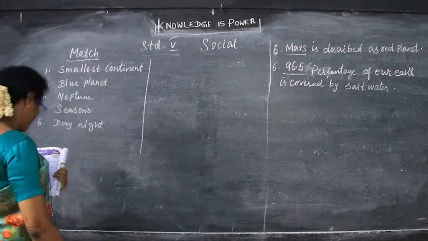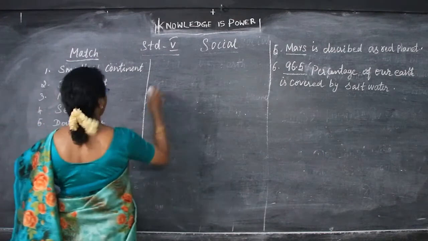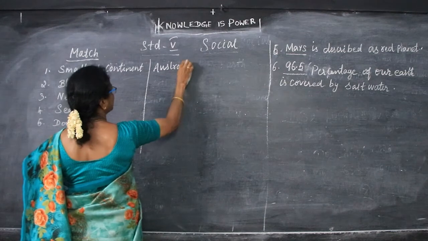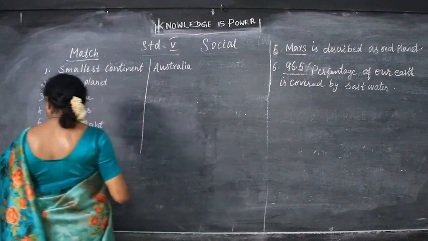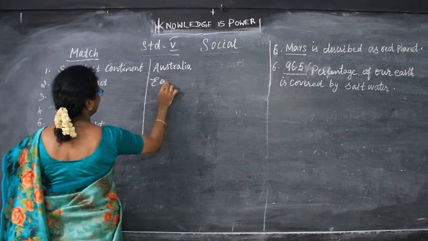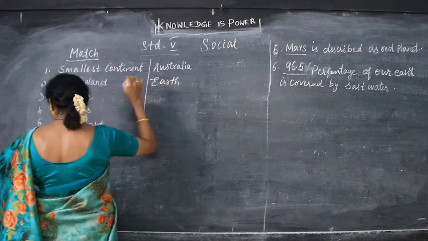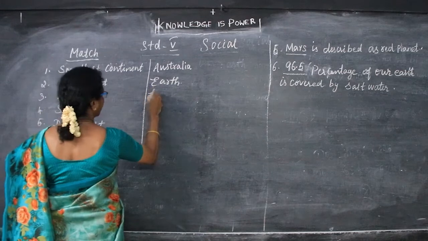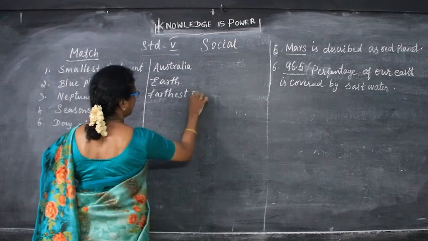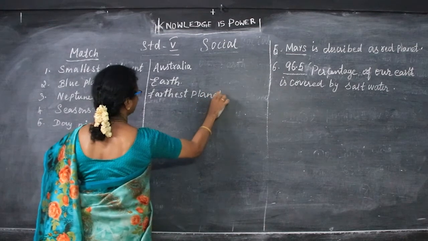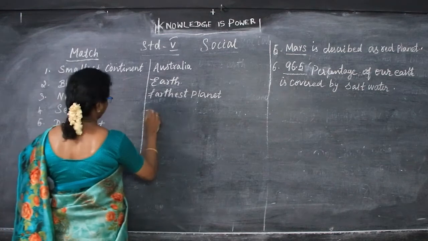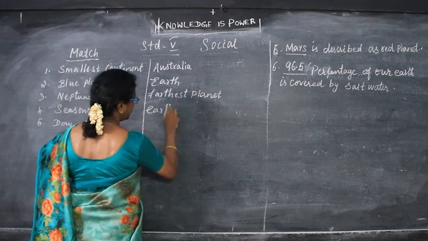The smallest continent is Australia. And the blue planet is our earth only. And Neptune is the farthest planet. And seasons, earth rotation. Earth rotation caused the season.